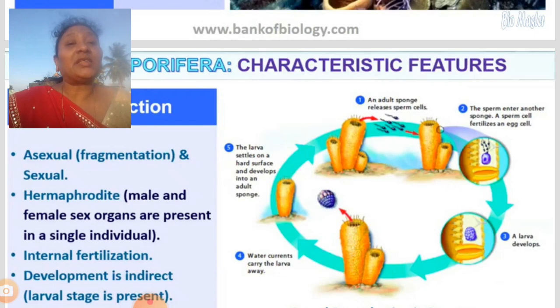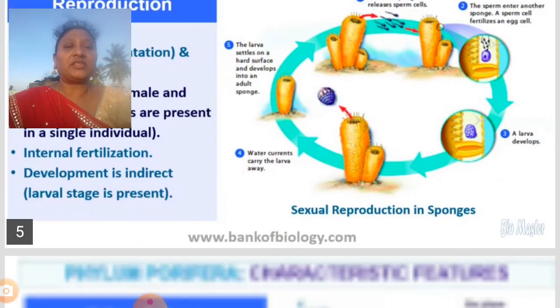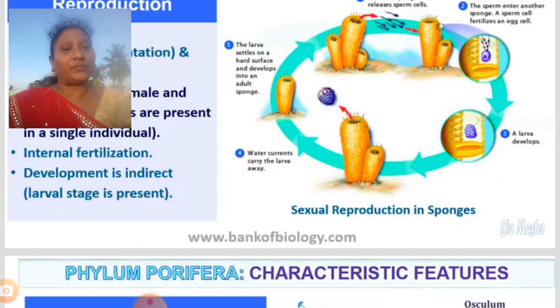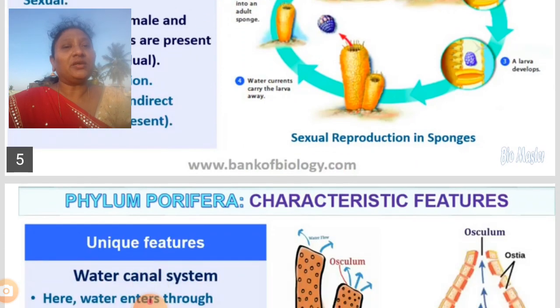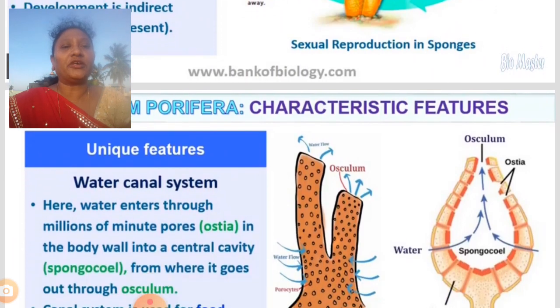They are hermaphrodites. What is meant by hermaphrodites? Hermaphrodites are animals which have male and female sex organs in the same one organism. If an individual organism consists of both male and female reproductive gametes, that is called a hermaphrodite organism. The fertilization takes place internally. So we can find internal fertilization. Development will be indirect, so the larval stage is present. We can see the formation of a larva.